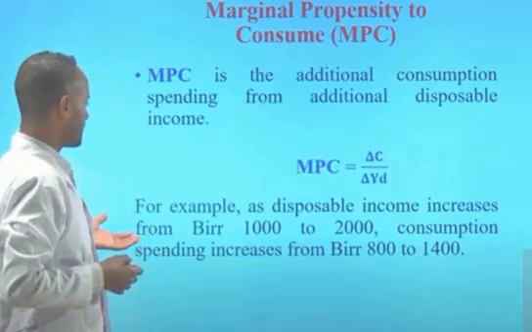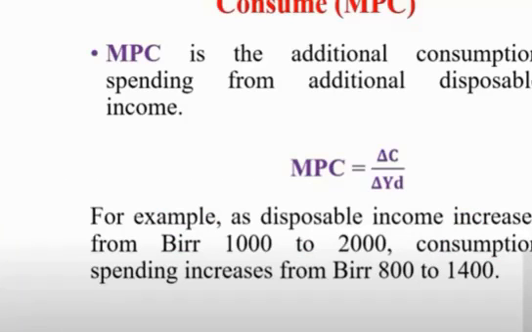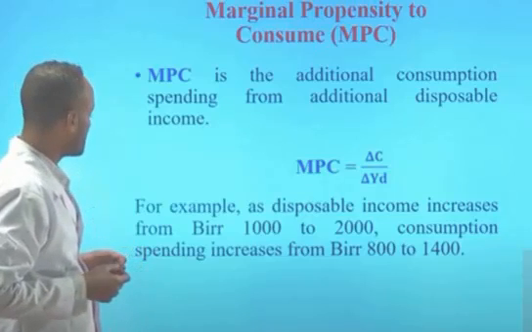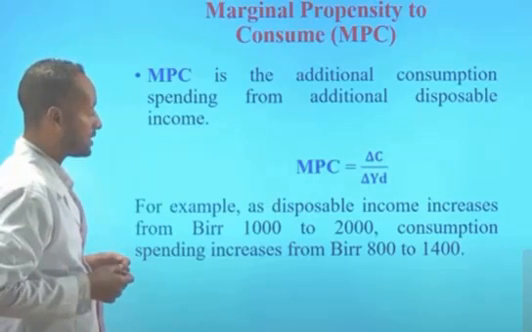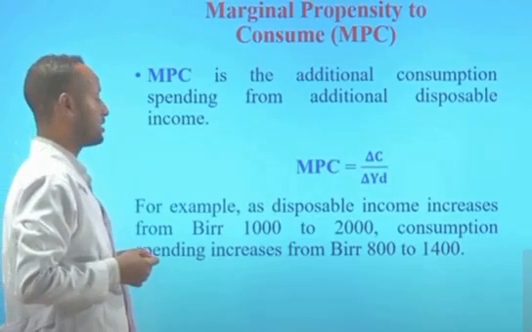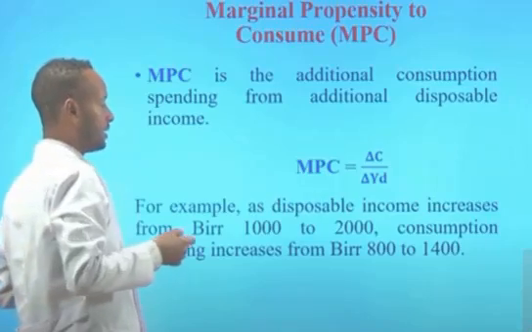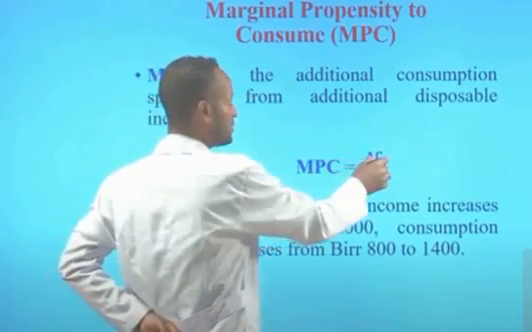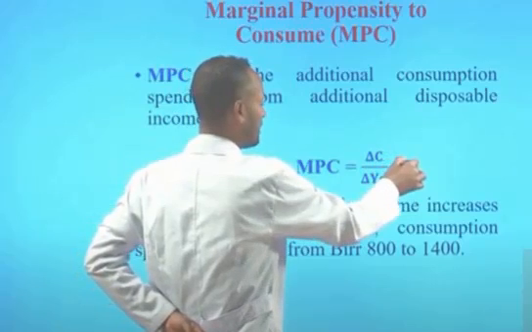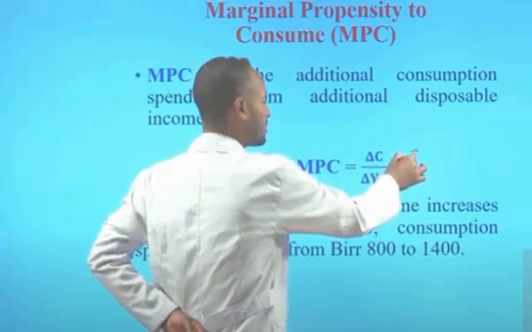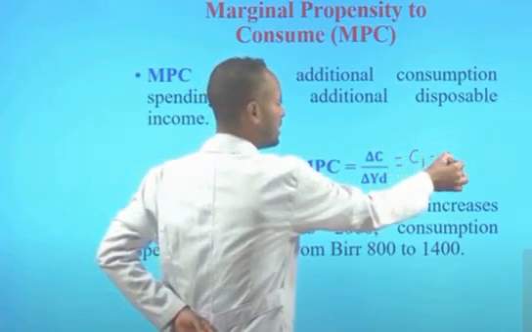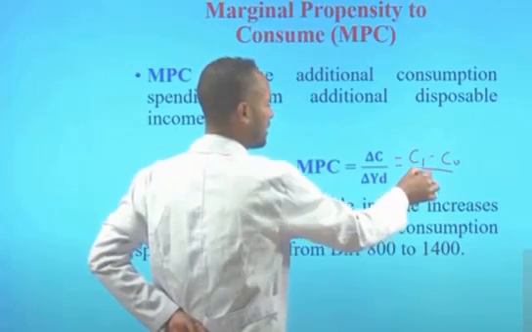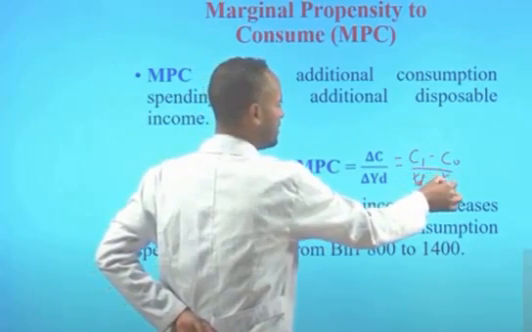For example, as disposable income increases from 1,000 to 2,000, the total consumption spending increases from 800 to 1,400. Here, the MPC is calculated by dividing the change in consumption by the change in disposable income. The change in consumption means consumption final minus consumption initial, divided by the change in disposable income, which is disposable income final minus disposable income initial.